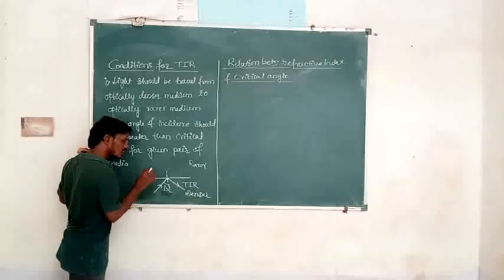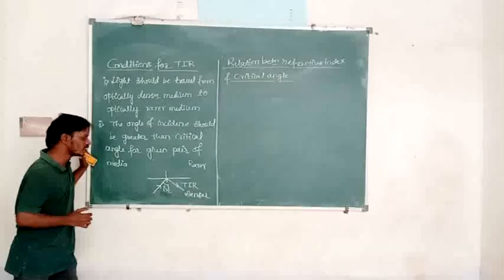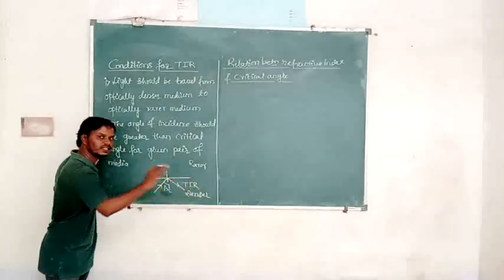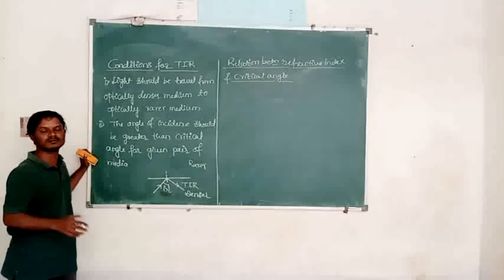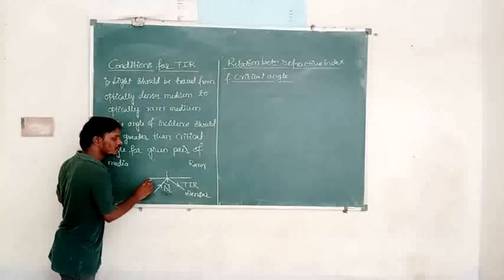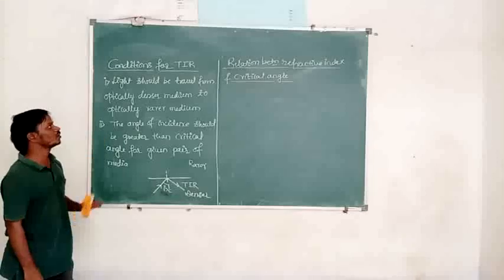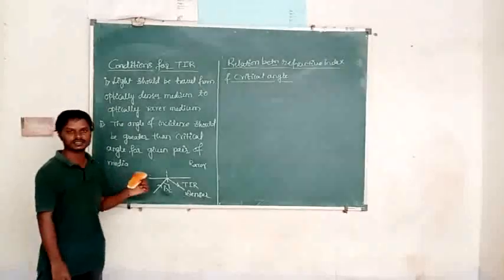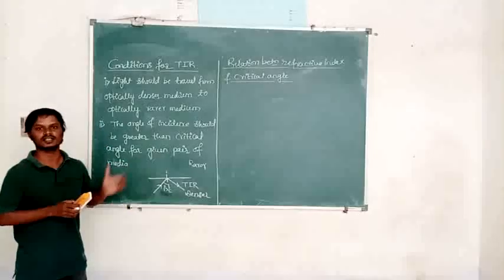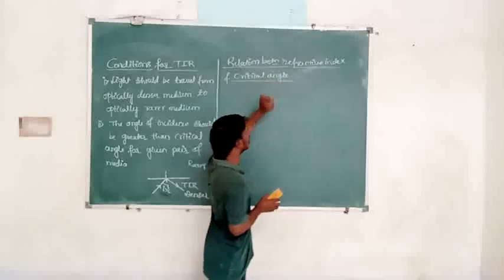The first condition is that the light should travel from denser to rarer. The second condition is that the angle of incidence should be greater than the critical angle. The light completely undergoes reflection in the denser medium. This is called total internal reflection, and it happens at the interface between two media, denser and rarer. This is about the conditions for total internal reflection, and this is very important for your theory exam for 2 marks. Next, the relation between refractive index and critical angle.